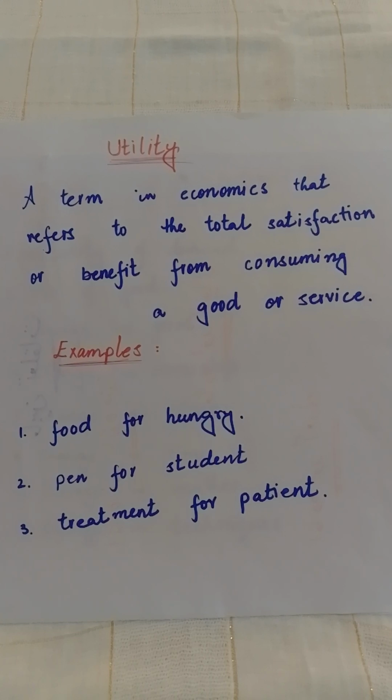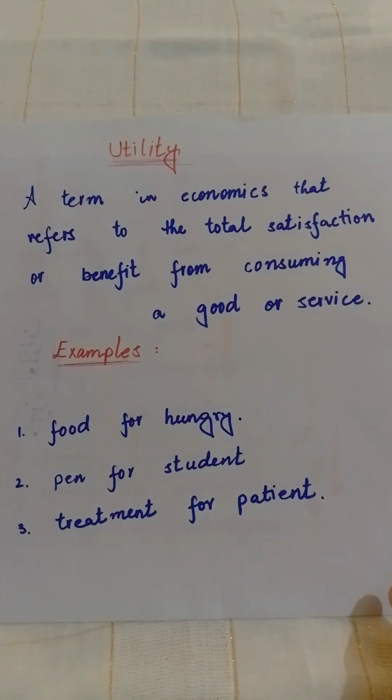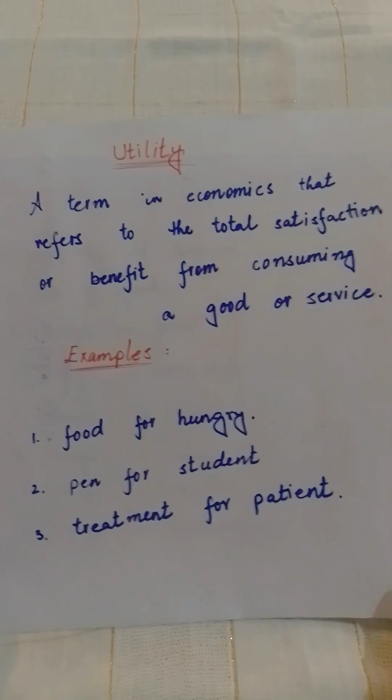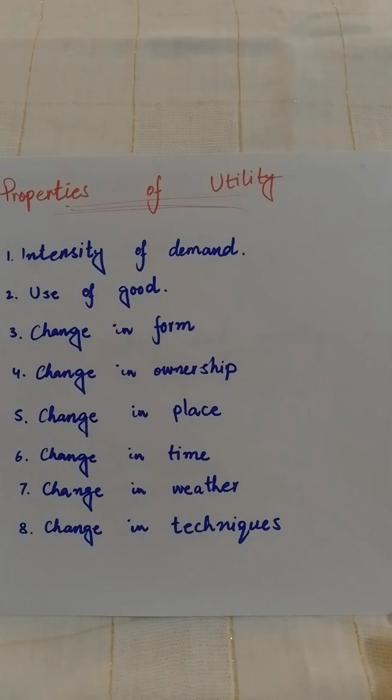When a person is sick, he goes to the doctor and wants treatment. If the doctor treats him well and he feels satisfaction, then it gives him utility. These are some examples of utility. Next is properties of utility. There are different properties of utility.